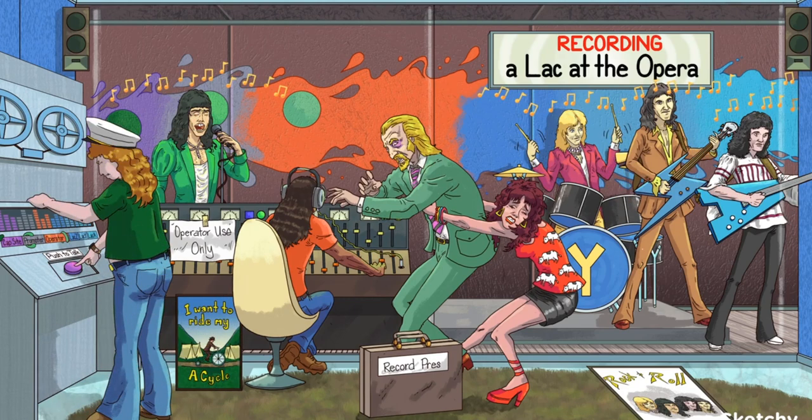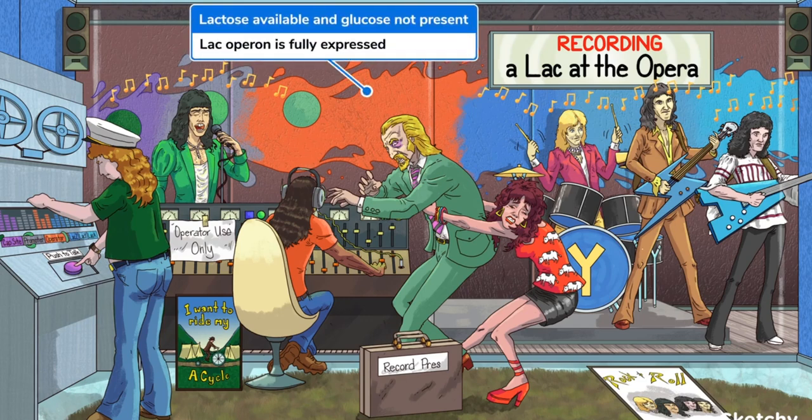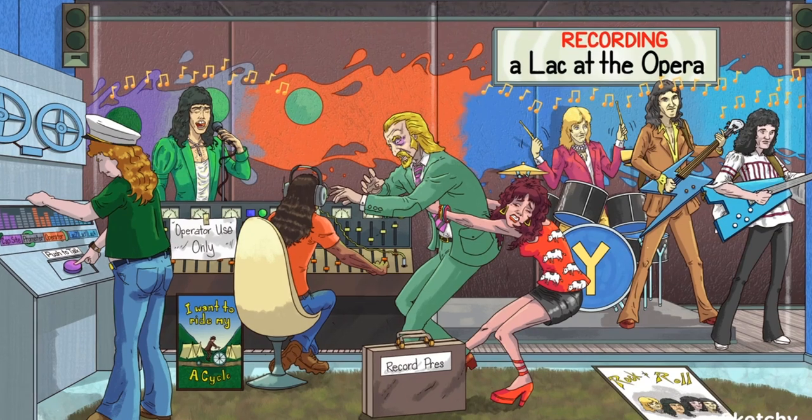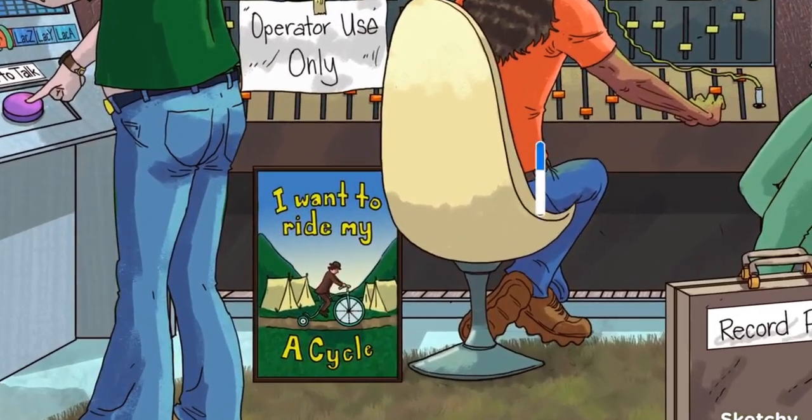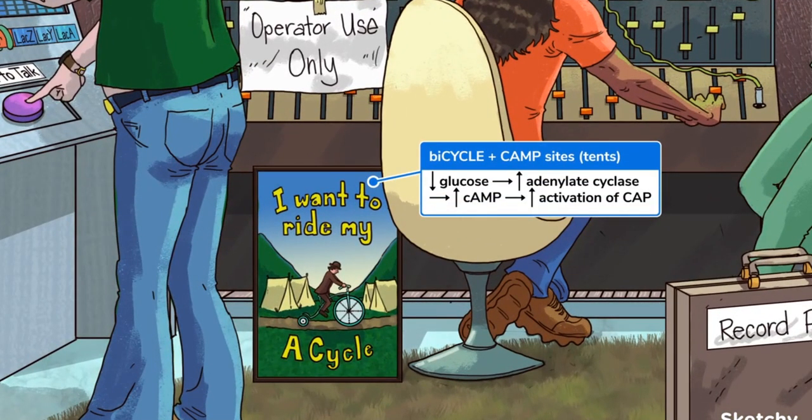Okay, next scenario. When lactose is available and glucose is not present, the Lac Operon is fully expressed. If we go back to our sugar-loving band manager, note that there's no more glucose candy. We can now see an album cover showing a guy riding an old-fashioned bicycle surrounding a bunch of tents. This bicycle represents adenylate cyclase, and the tents represent cyclic AMP, or camp sites.